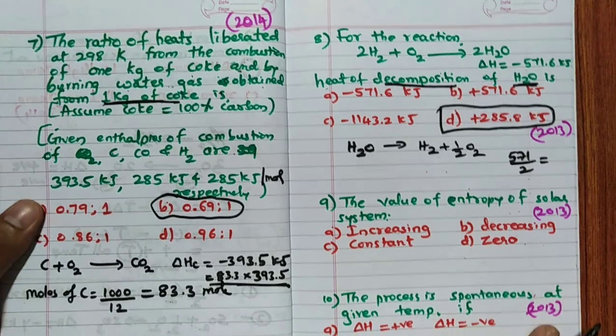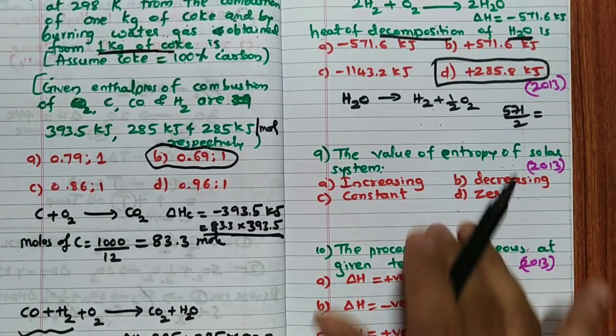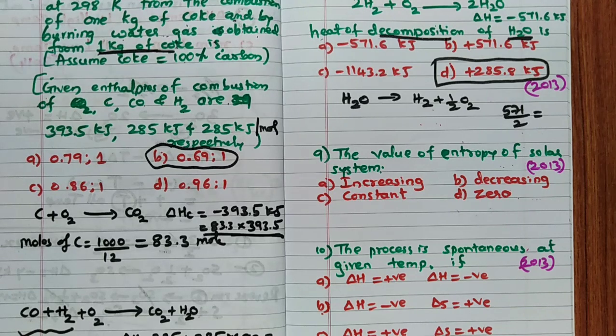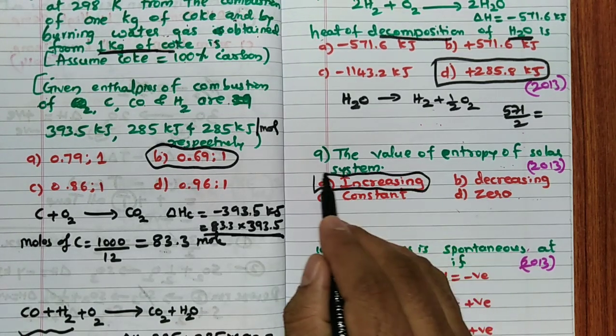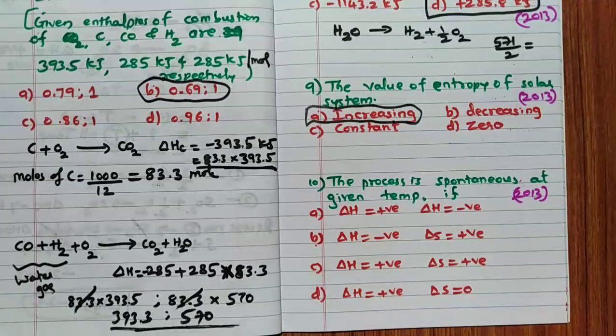Very simple. The value of entropy of the universe, very, very important. You can tell this answer based on the second law of thermodynamics. What is the second law of thermodynamics? Entropy of the universe is always increasing. Hence, the answer for this question is increasing. Remember that. The process is spontaneous at a given temperature, which means constant temperature.